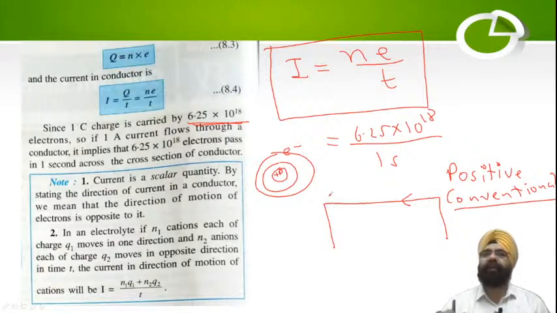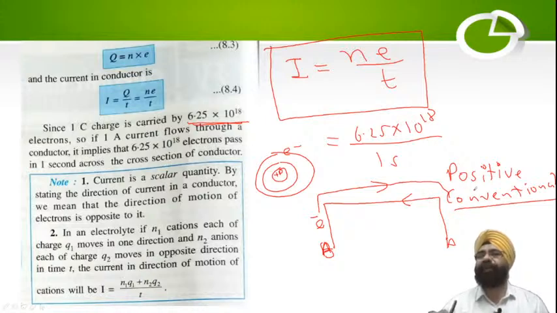So we now knew that it is the electrons which flow. Suppose this was A, this was B. Now we know that the electrons are flowing in a direction from B to A. So conventionally we still take the direction of current to be opposite to that of the actual flow of electrons.